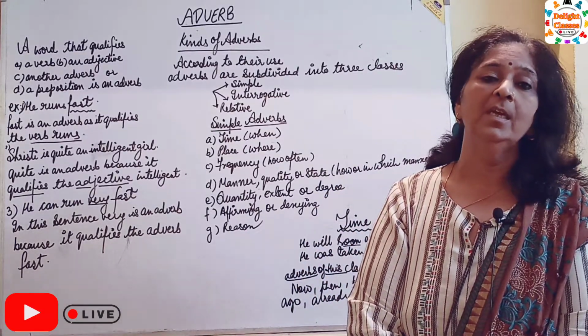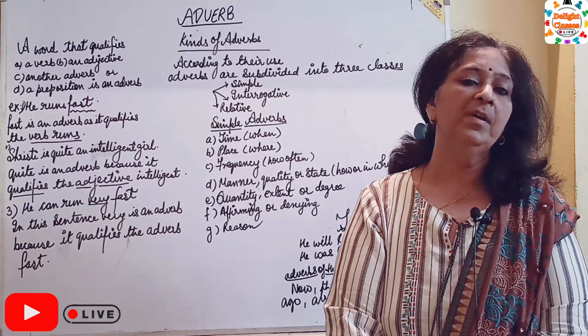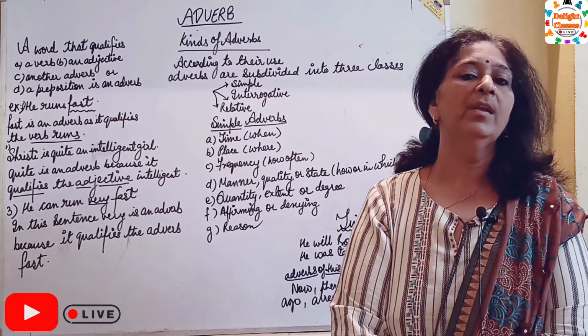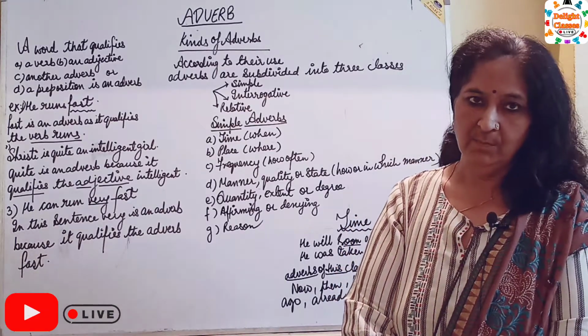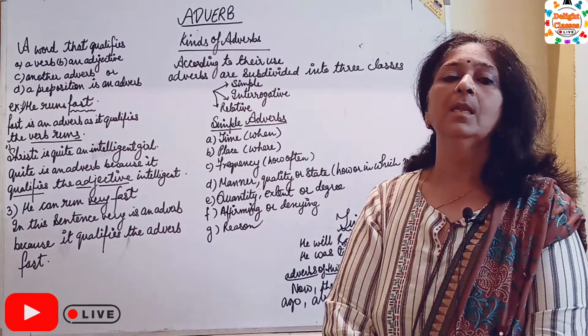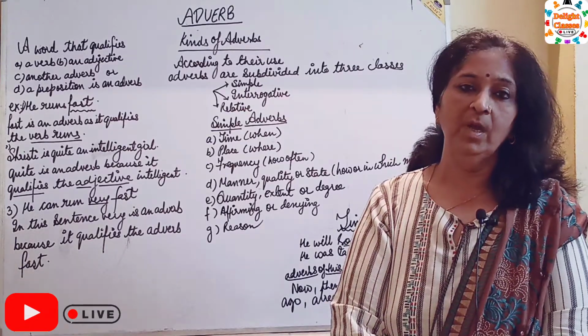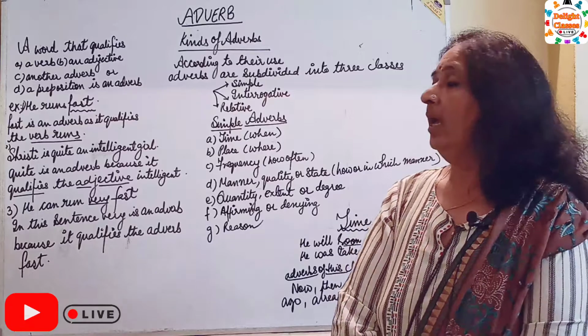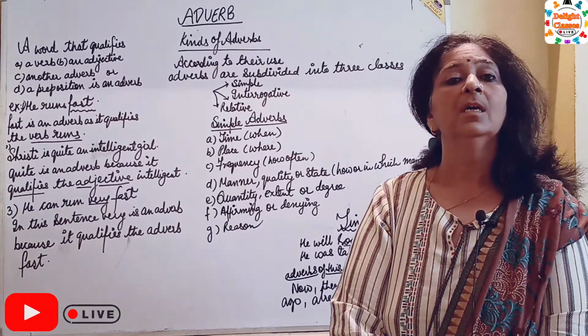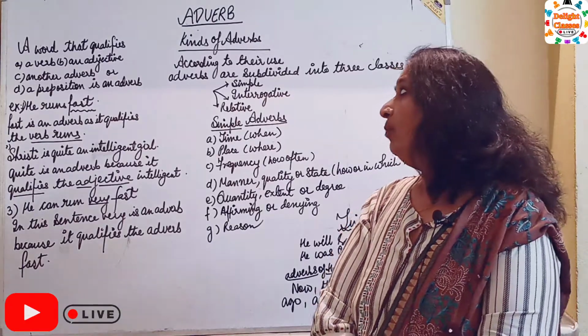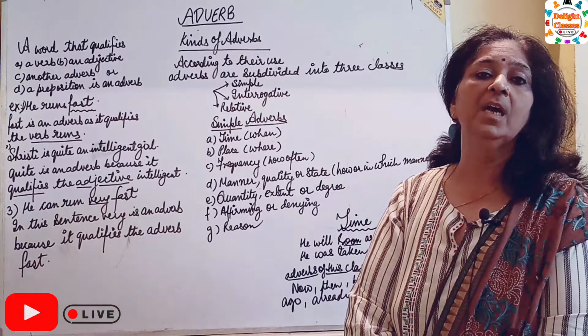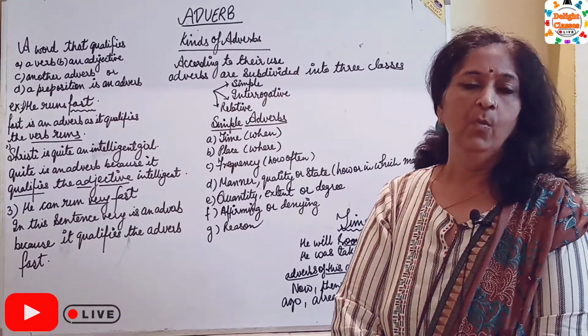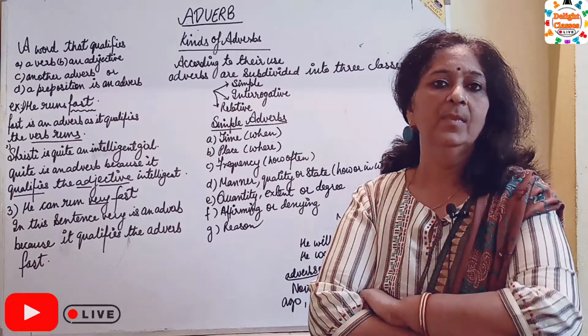Dear students, in our grammar videos we have already finished articles, prepositions, nouns, pronouns, and now we are proceeding with adverb. What is an adverb?